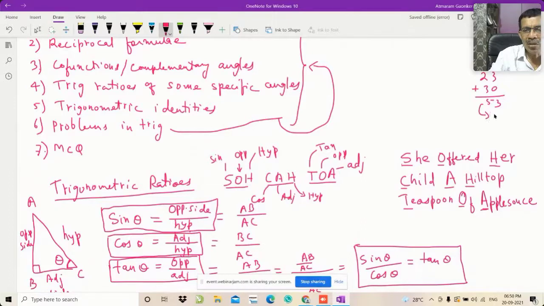So 53 formulas or ratios or numericals altogether that you have to remember. To remember this, it is only possible with the help of tricks. And if you master these tricks and remember all these 53 formulae as well as the numerical ratios, then nothing like it.